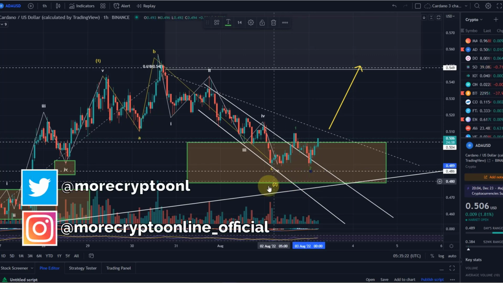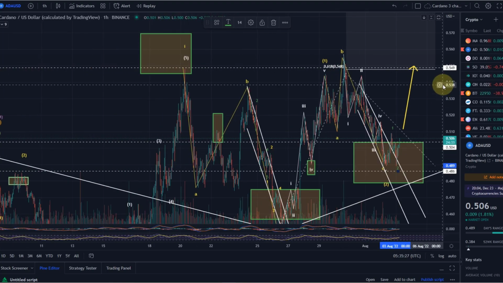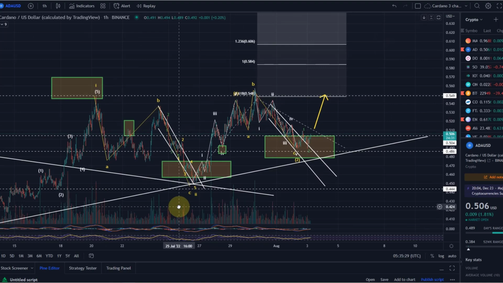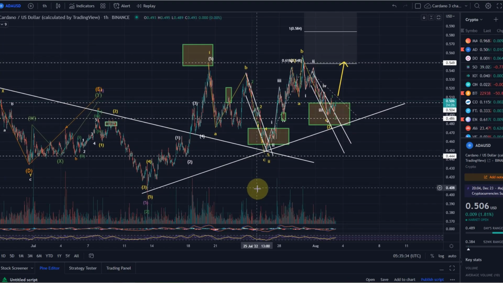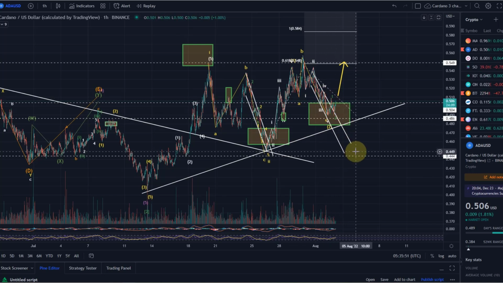ADA seems to be following the path it started yesterday. Let's zoom out first before we go to the lower level wave count. Again, we still expect, with a higher probability than not, that the low for ADA is already in. But I would only give that a 60% probability, with a 40% probability of the low not being in yet. The bearish scenario would come into focus again should ADA lose the 45 cent level, which is this swing low from the end of July.